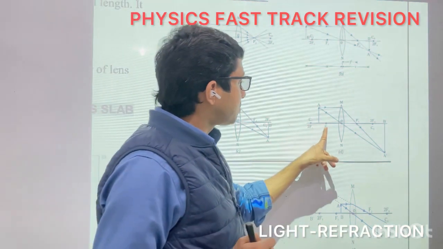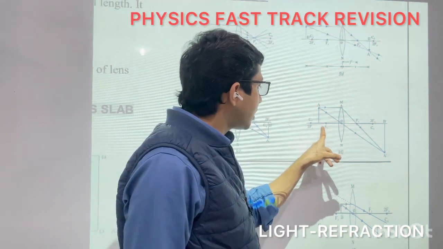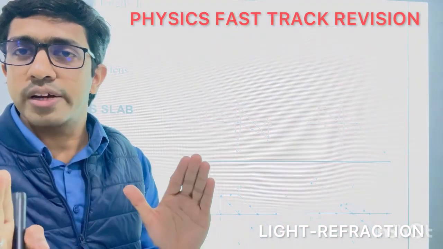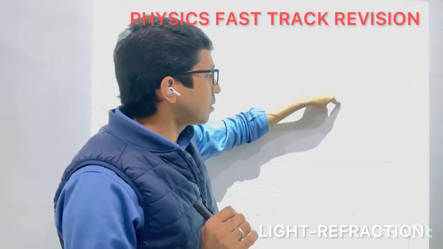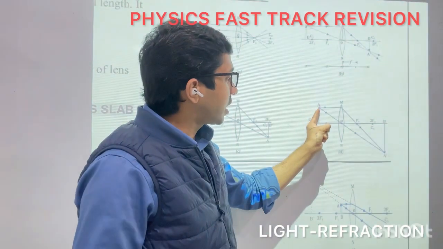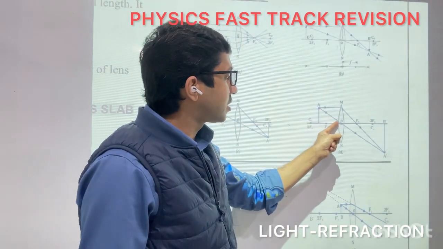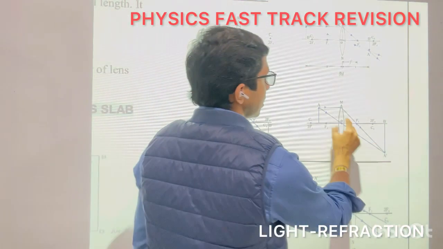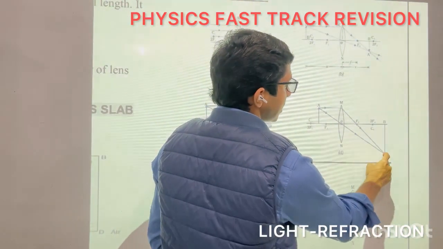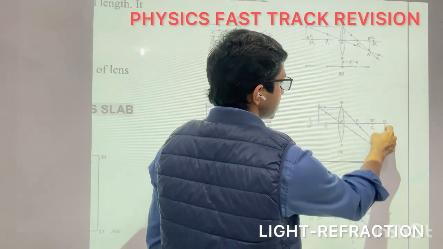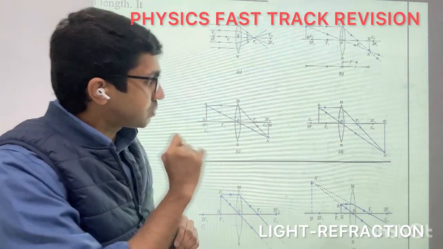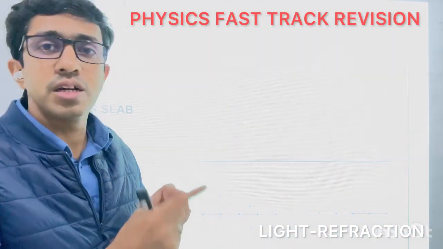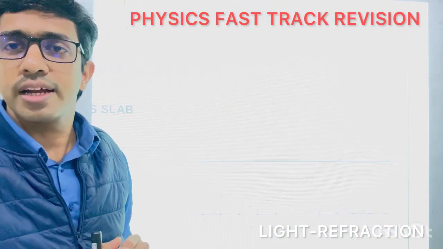Fourth case: the object is placed between F1 and 2F1. In this case also we are taking the same two rays of light. The first ray of light is parallel and passes through the focus. If any ray of light passes through the optic center, it will go straight without any bending. So the refracted rays will meet here, and the image is formed at this point. So we can say that when an object is placed between 2F1 and F1, the image is formed beyond 2F2, and it is real and inverted.